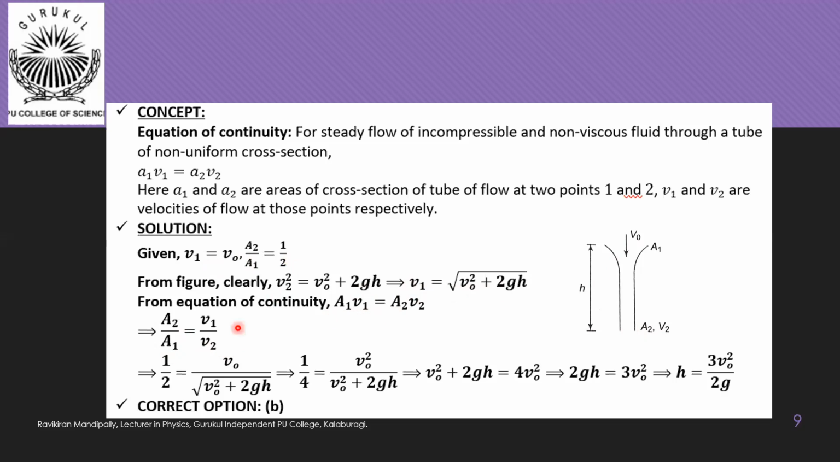because we have the ratio of area of cross sections, we are taking this A2 by A1 is equal to V1 by V2. A2 by A1 is 1 by 2. V1 is equal to V0. V2 is equal to root of V0 square plus 2gh.